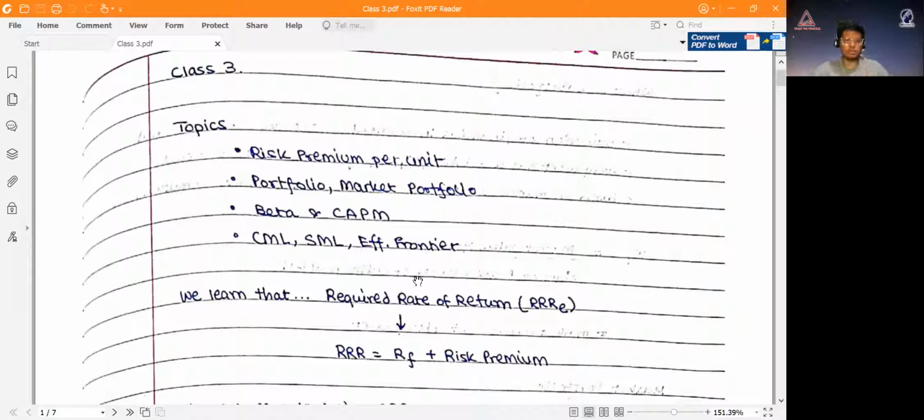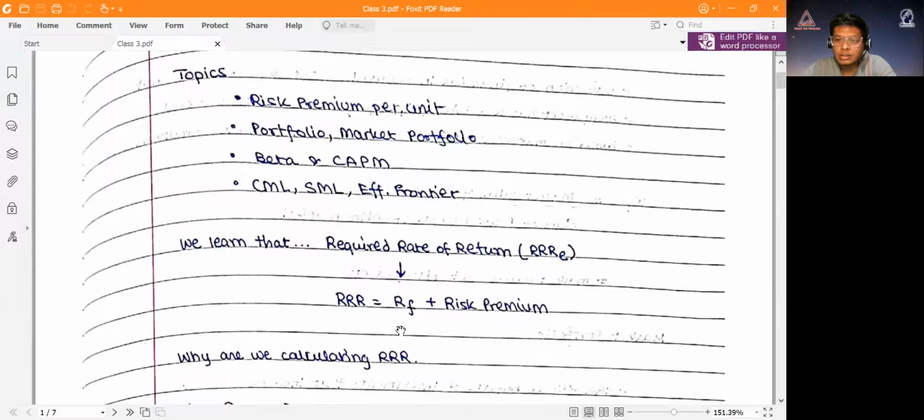Before we go into the lecture, we should always revise what we were talking about in the previous lecture. We were learning about what required rate of return is. RRR is calculated as RF, which is the risk-free rate, plus risk premium. The risk-free rate is the return that a risk-free asset will generate, and adding to that, you'll get some premium because you're taking some risk.